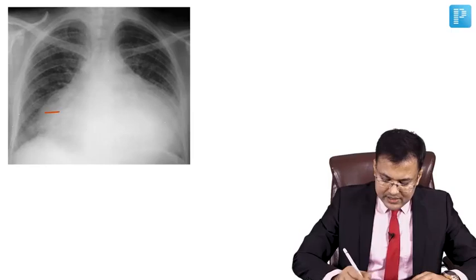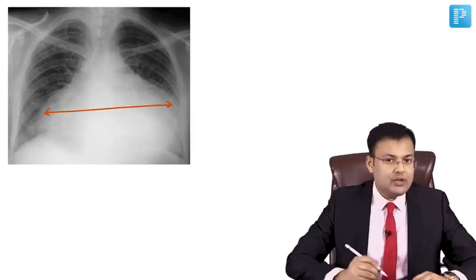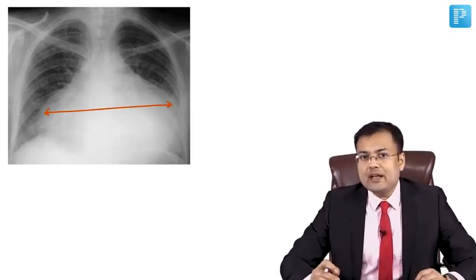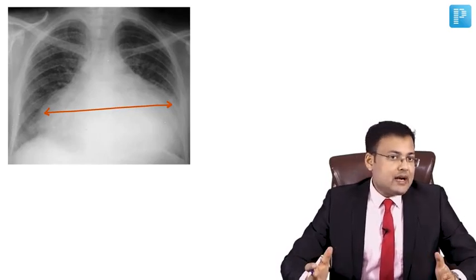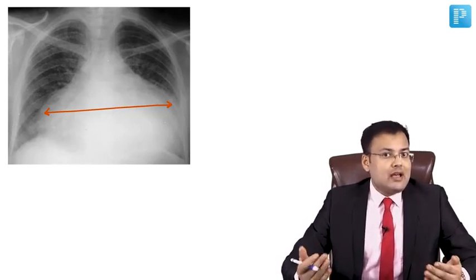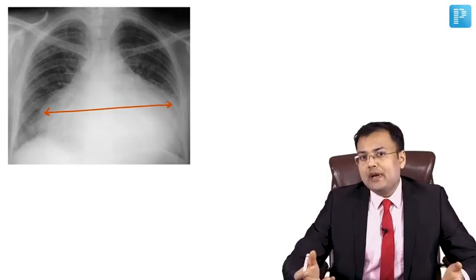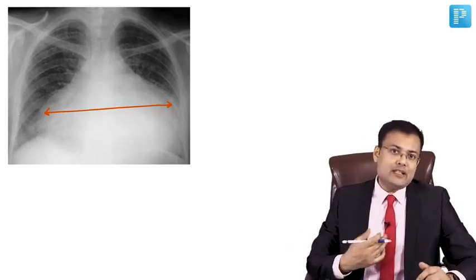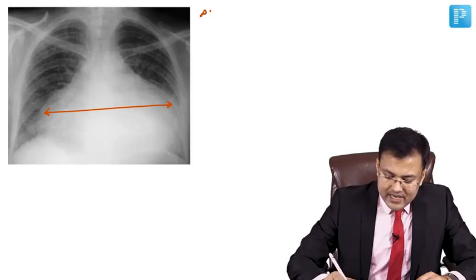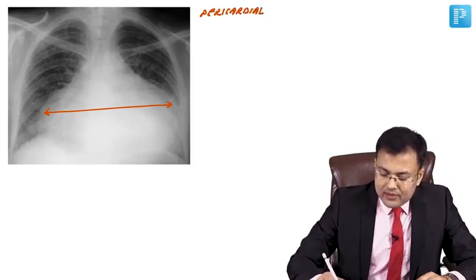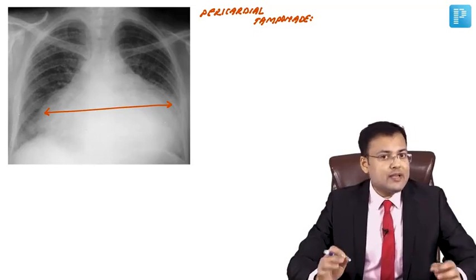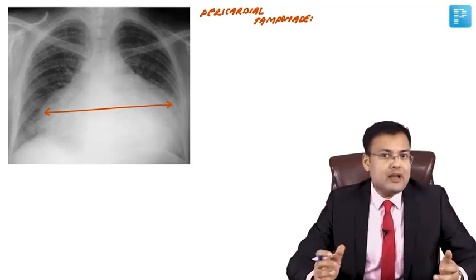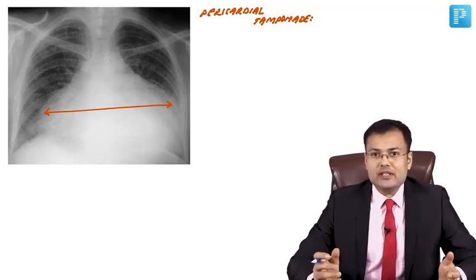In this x-ray you can see enlarged cardiac shadow. This is a case of pericardial tamponade, and this pericardial tamponade can be caused by rapid accumulation of blood or fluid in pericardial space. So this is pericardial tamponade. Okay, what's the cause? Generally it is caused by penetrating trauma. In relation to trauma, it is caused by penetrating trauma leading to rapid accumulation of blood in the pericardial space.